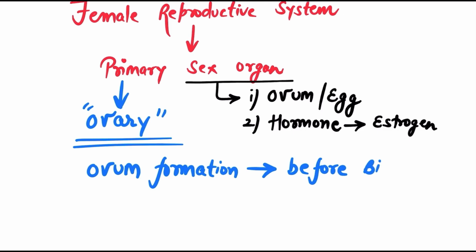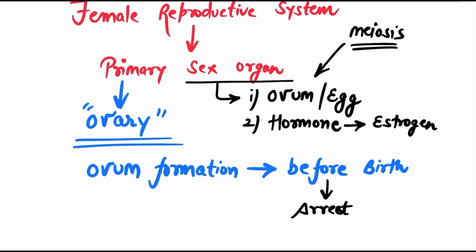We studied in the last lecture that after birth the process of formation of ovum is temporarily arrested, it temporarily stops, and we already know that the ovum or the egg is formed by the process called meiosis.